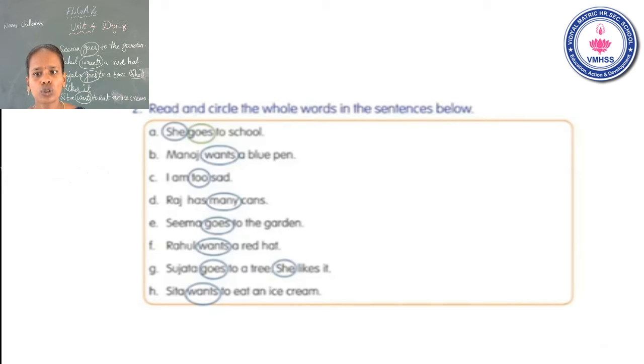Next one, D1, many. E1, goes. F1, wants. G1, goes and she. Last one, wants. Okay. This is your activity. Is that clear? Now go to the next one.